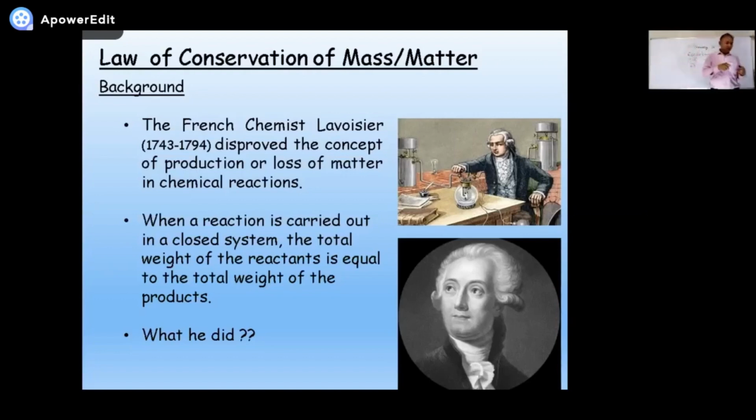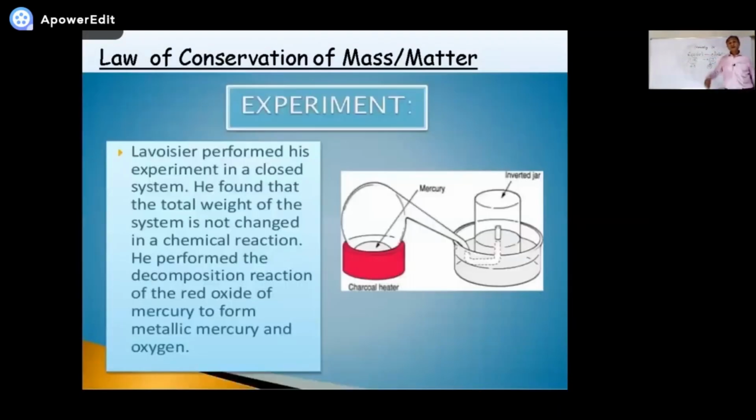Before him, the thought was different. What I described was just an example. What Lavoisier actually did was perform an experiment in a closed system, as you can see on the screen. Just replace these reactants with the reactants of Mr. Lavoisier.